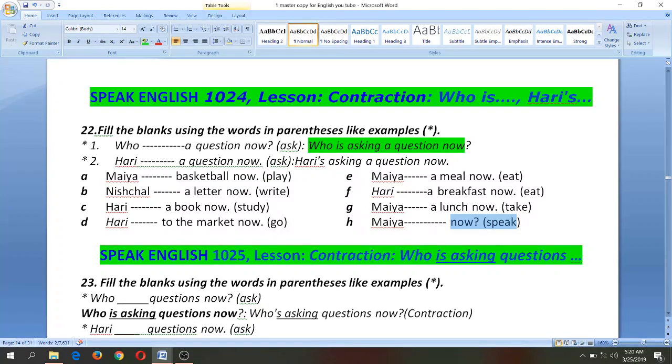To learn a new language, to learn the English language, you have to repeat the practice. You have to repeat the lesson. Then you will be very expert, very skillful, then very fluent to speak English. Okay, oral practice, speaking practice, you have to do.